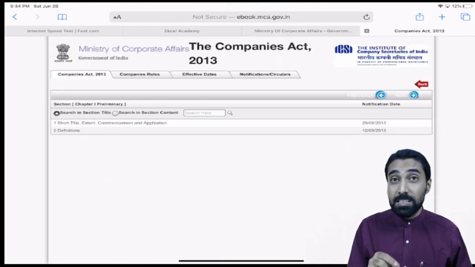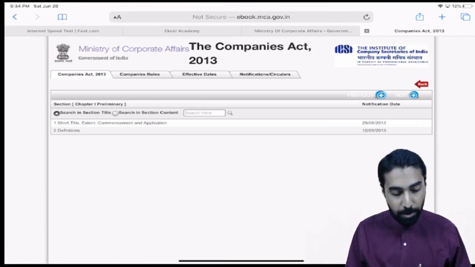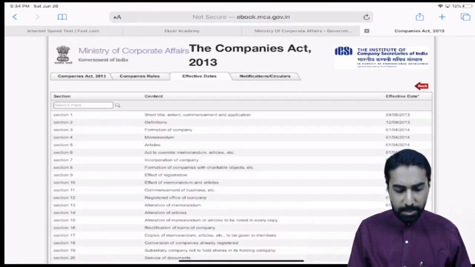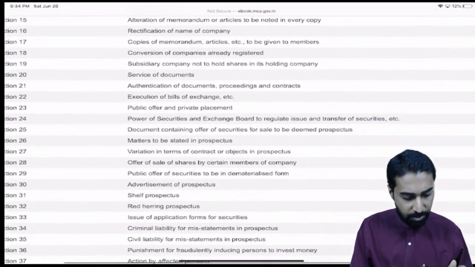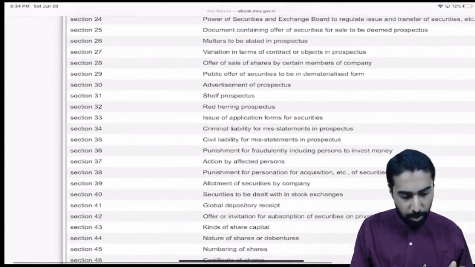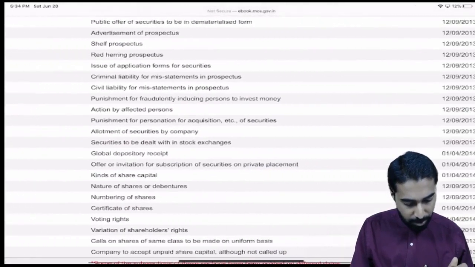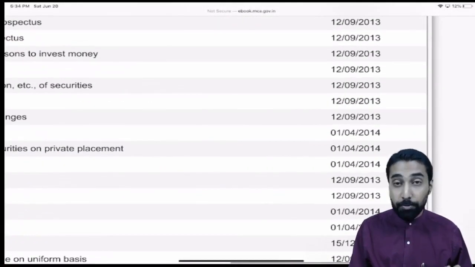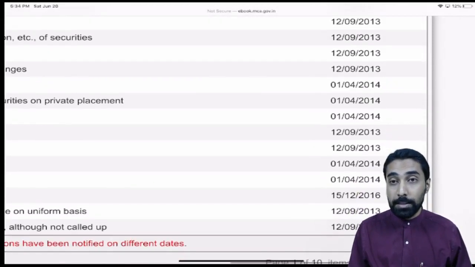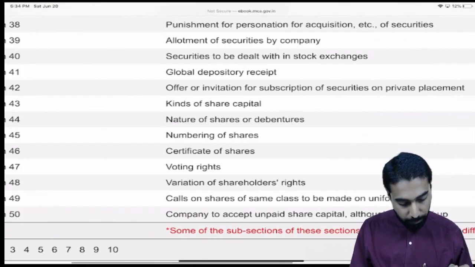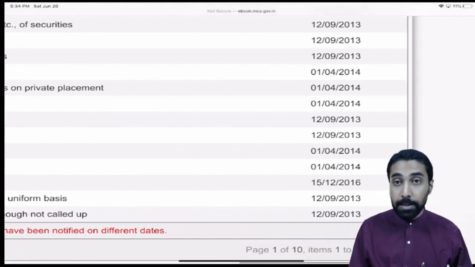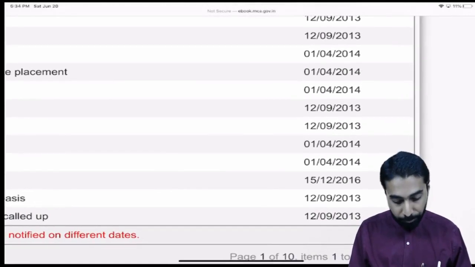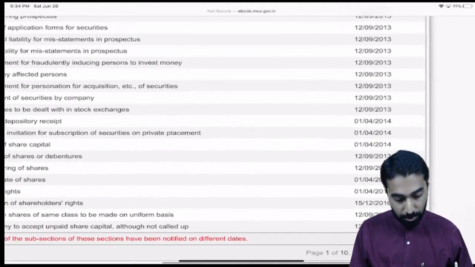This is the Companies Act. When we look at it on the MCA website, there is an effective date, correct? If you see here, for every section they have given a different effective date. Let us say, for example, section number 44 is coming into force from the 12th of September 2013. But if you see here, section number 48 is coming into force on 15th December 2016, correct?